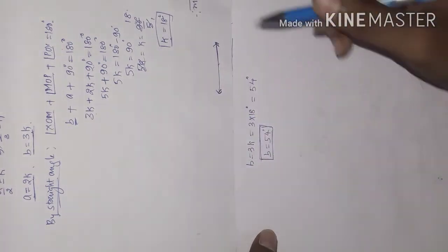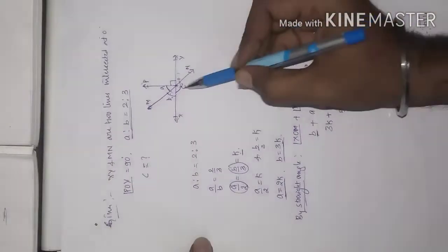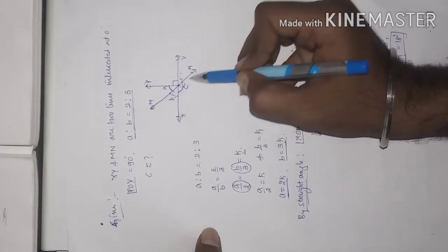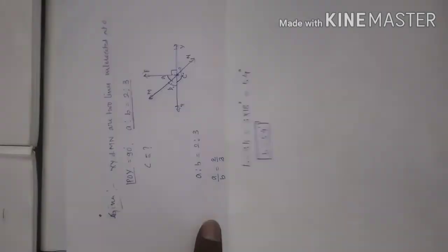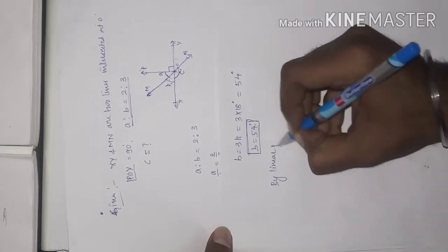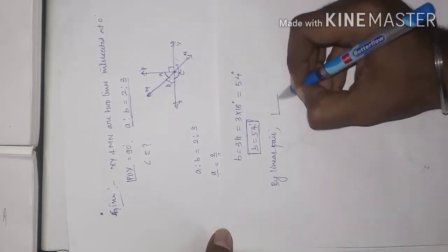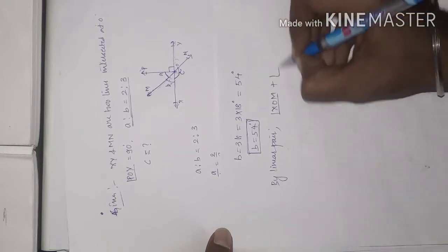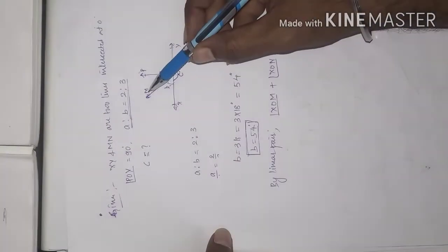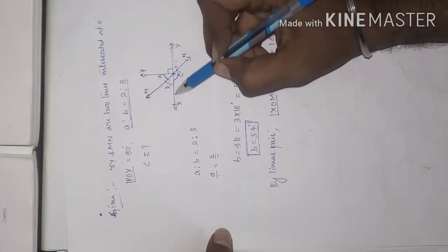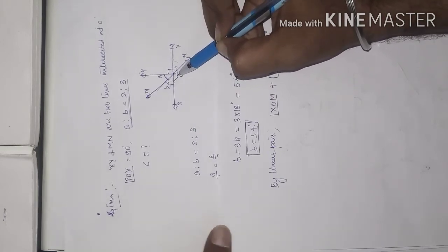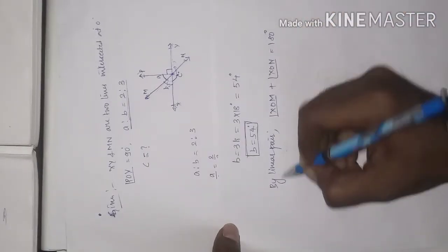Now with the help of a linear pair, angle XOM plus XON is equal to 180 degree. Just see here, by linear pair, angle XOM plus XON is equal to 180 degree. As I said, this is a straight line and there is a ray standing on a line, so the sum of the two adjacent angles is equal to 180 degree. This is what the linear pair says, so because of that we are using this linear pair.